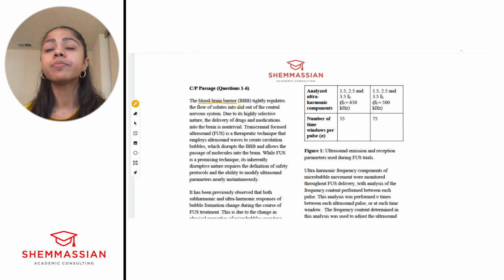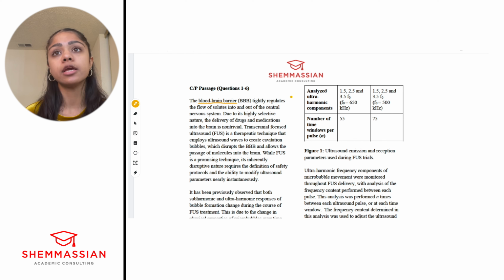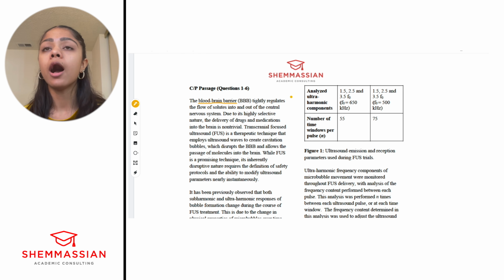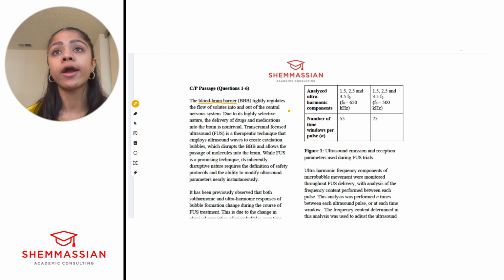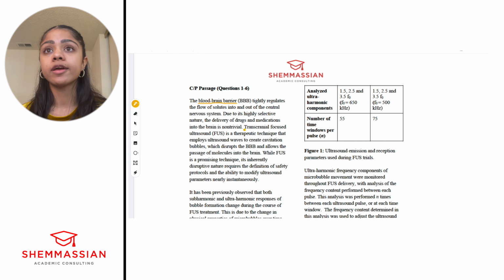You should have come across it sometime in your MCAT studying in biology and psychology. And then it's mentioning this problem, right? So because it's highly selective, delivery of drugs is non-trivial, right? So it's a significant issue to deal with. Right after that, they present a potential solution, right? Transcranial focused ultrasound, right? So again, that becomes an acronym. I would highlight that.